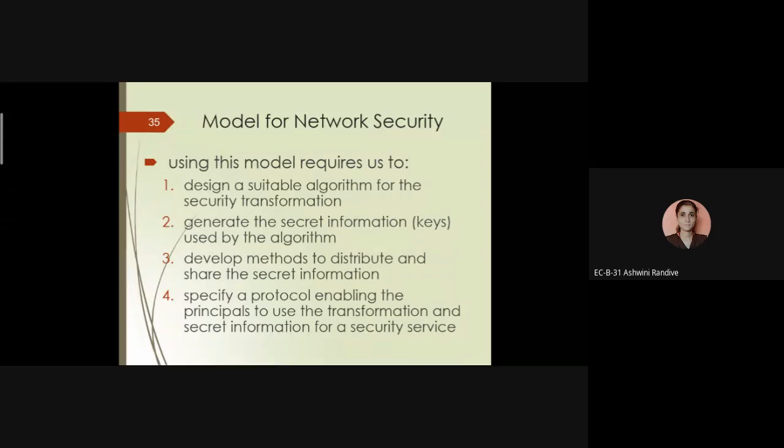Now you can tell me, what is the use of transformation in network security? मग आपण नेटवर्क सिक्युरिटी मध्ये काय ट्रान्सफर करतो? Can anyone tell? What kind of information can we transfer in network security?